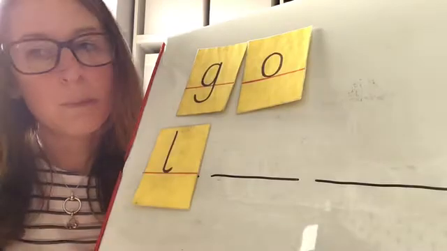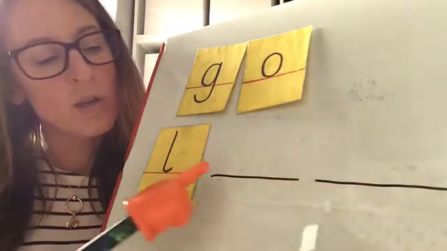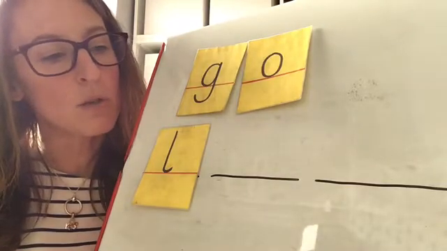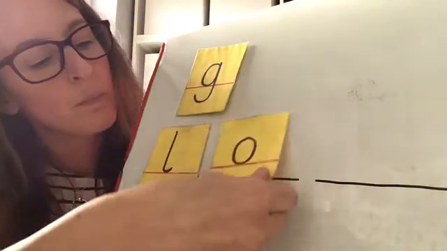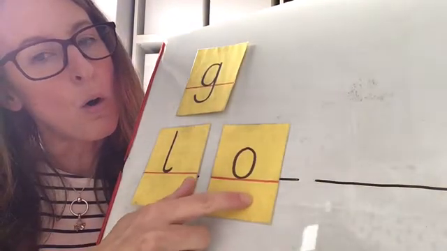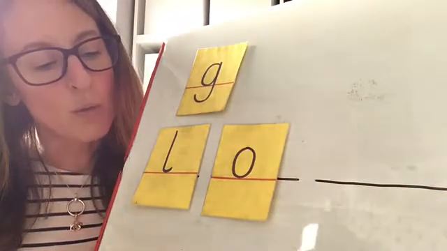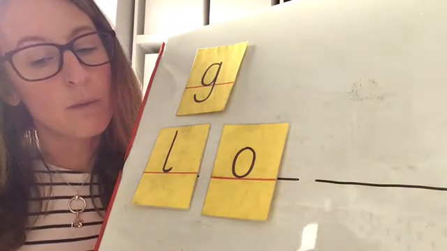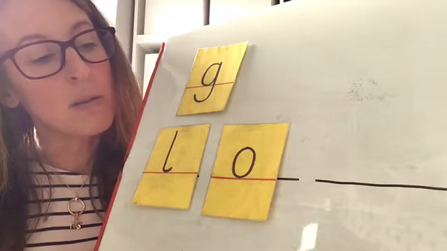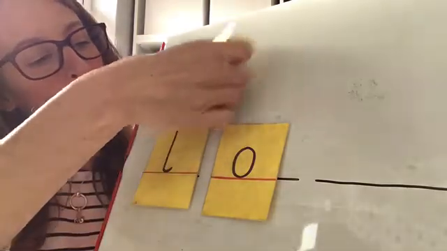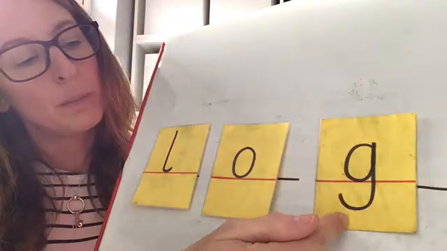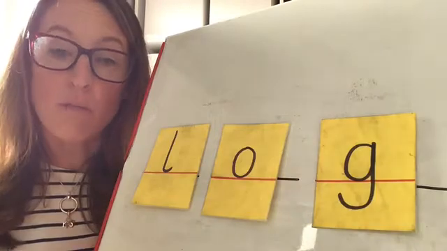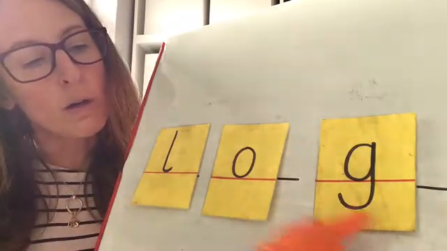Ooh. If this were the word log, which sound would go here? Find the sound and pull it down, making the sound as you do so. O. If this were the word log, which sound would go here? Find the sound and pull it down. G. Now we have made the word log. We can say the sounds and read the word. L-O-G, log.